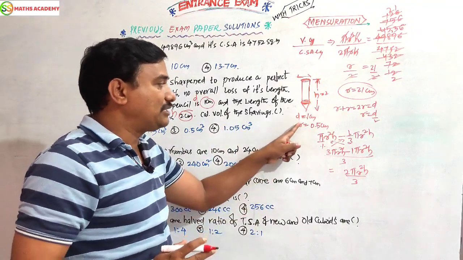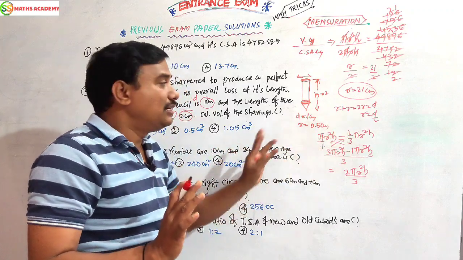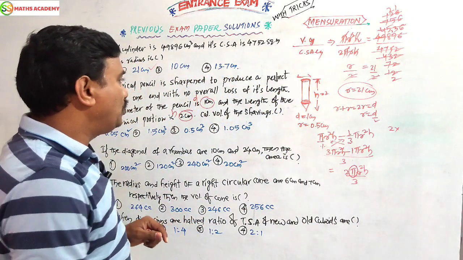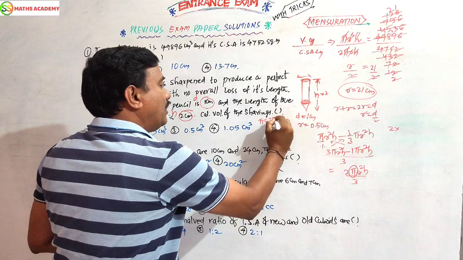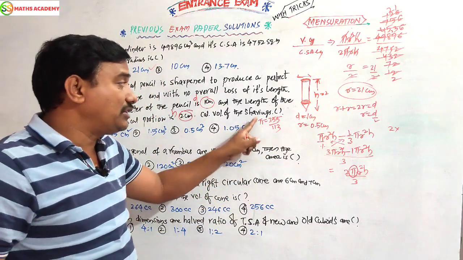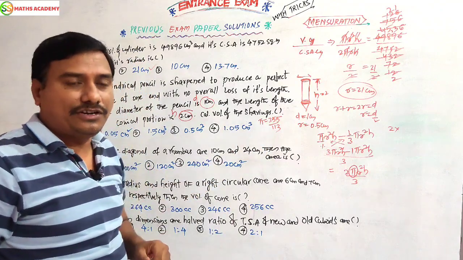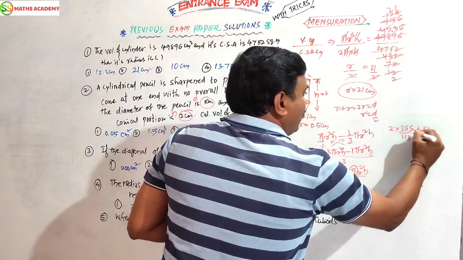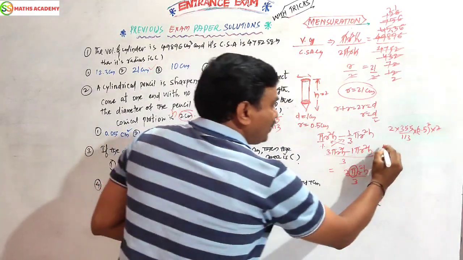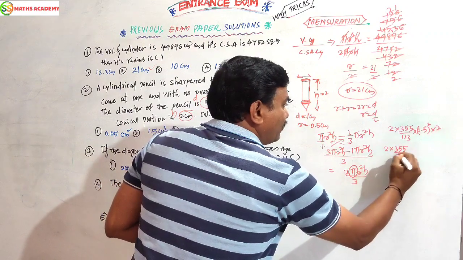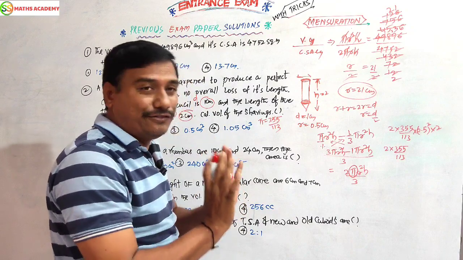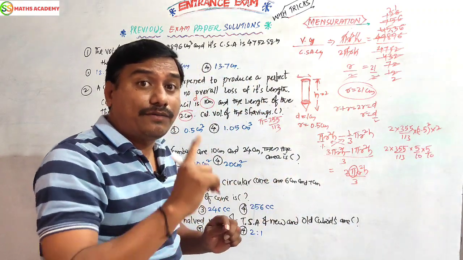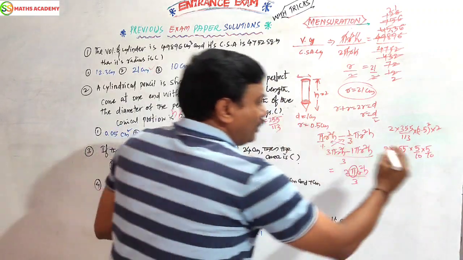But we have to substitute r and h as 0.5 and 2. In the question he mentioned the pi value, you must take 355 by 113. In the paper it will be there, you must take the pi value 355 by 113. We should take it like that. Radius 0.5 whole square, h value, length is nothing but height. Children, here 2 into 355 by 113, 113 is a prime number, so it is better to do carefully. 0.5 can be written in fraction form as 5 by 10, whole square, power 2 will be there.